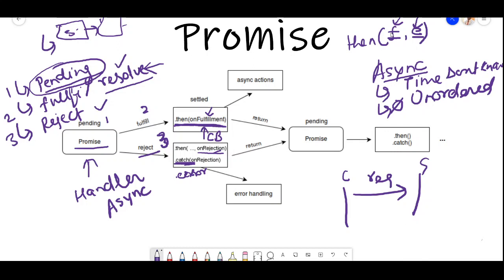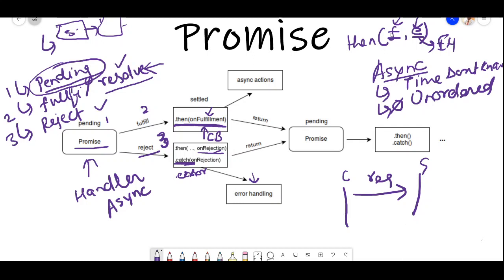The second thing is that when the request has been rejected, the error handler will be called. The error handler is basically this error handler, eh. This is the error handler that we have passed to it, and that will be called once it is rejected, right? So now let's go ahead, and the async action will be performed when we got the data, right?